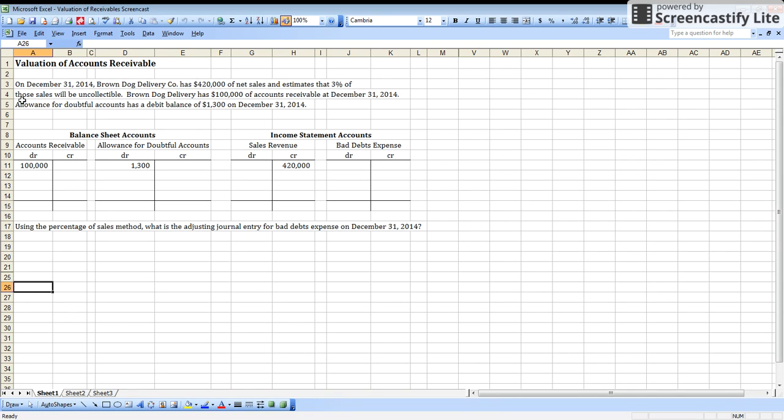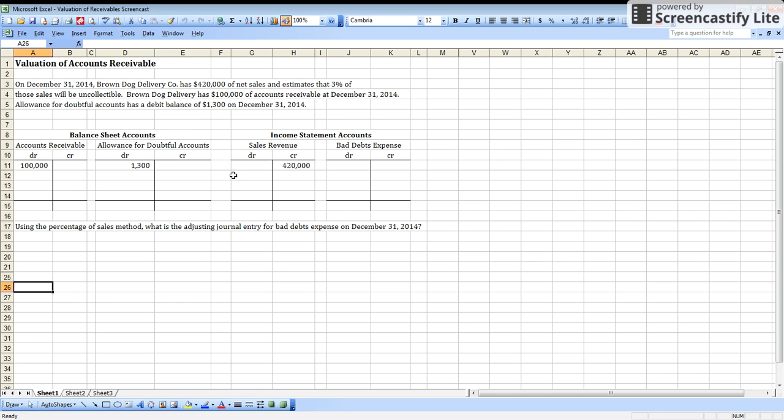So the scenario we're going to look at is, on December 31st, 2014, Brown Dog Delivery Company has $420,000 of net sales, and it estimates that 3% of those sales will be uncollectible. Of course, it doesn't know for sure how many of the sales will be uncollectible. It's always going to be an estimate what our bad debts expense will be. Brown Dog Delivery also has $100,000 of accounts receivable at December 31st, 2014, and the allowance for doubtful accounts has a debit balance of $1,300 on December 31st, 2014.